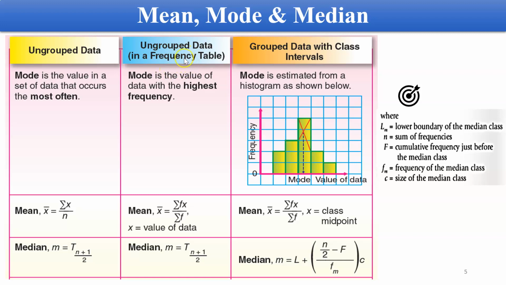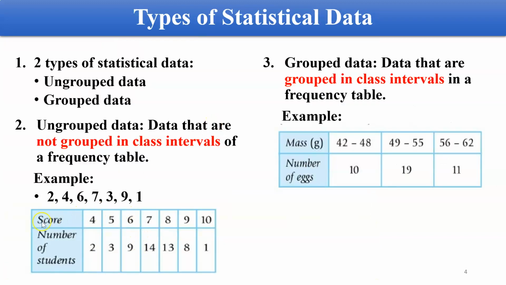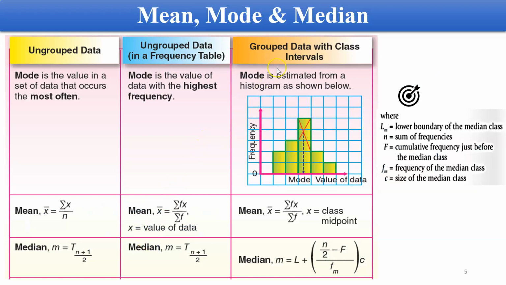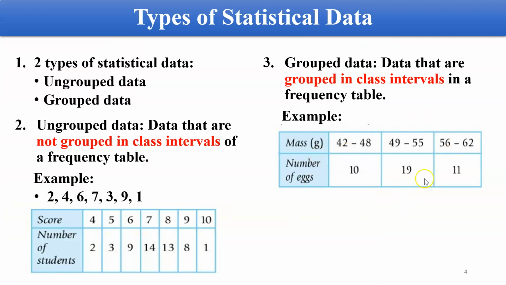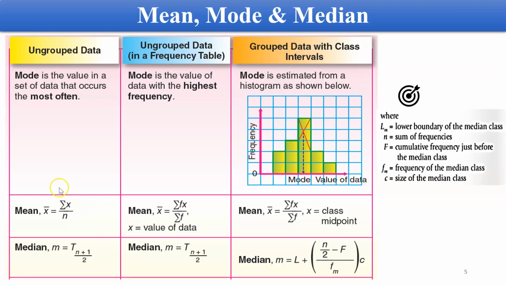What a frequency table means is this one. You see over here, they are using a table for the ungrouped data, but this one is without the table, this one is with the table. And the third column will be grouped data with class interval. So this is the one we just learned. Each of these will have different formulas for the mean, median, and mode.